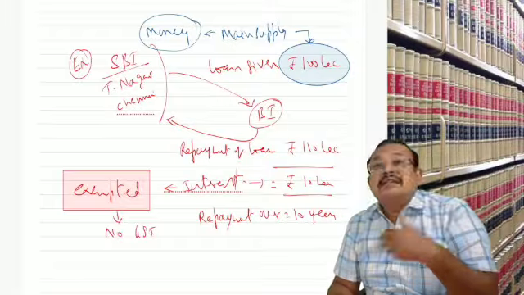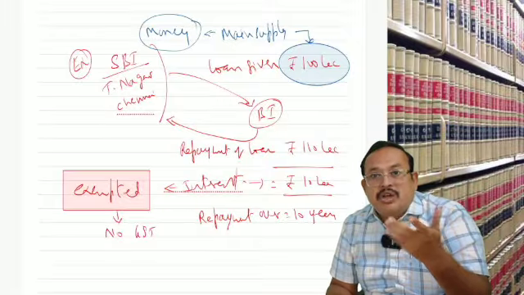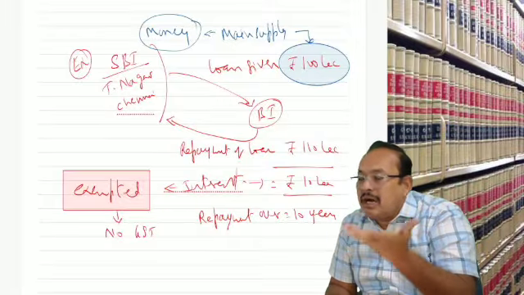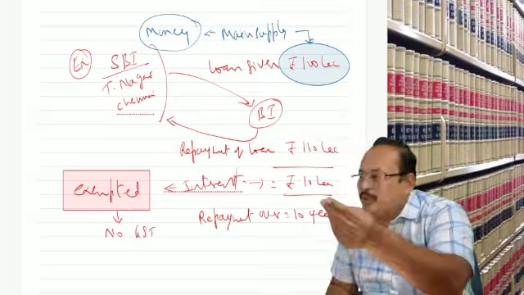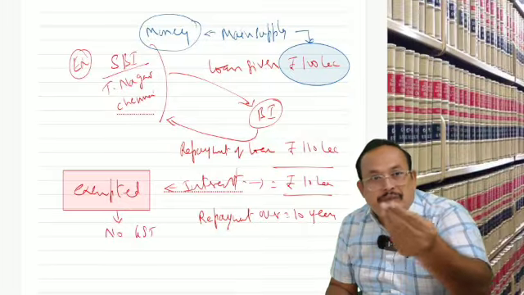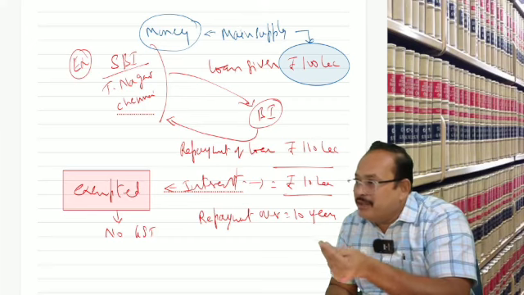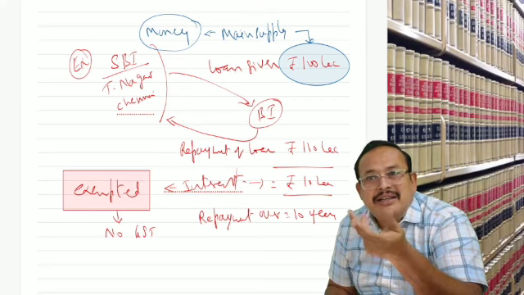Now, which money are we talking about? Legal currency, legal tender. What is legal tender? One recognized by the RBI: 100 rupee note, 200 rupee note, 50 rupee note, 500 rupee note. It is called legal tender.